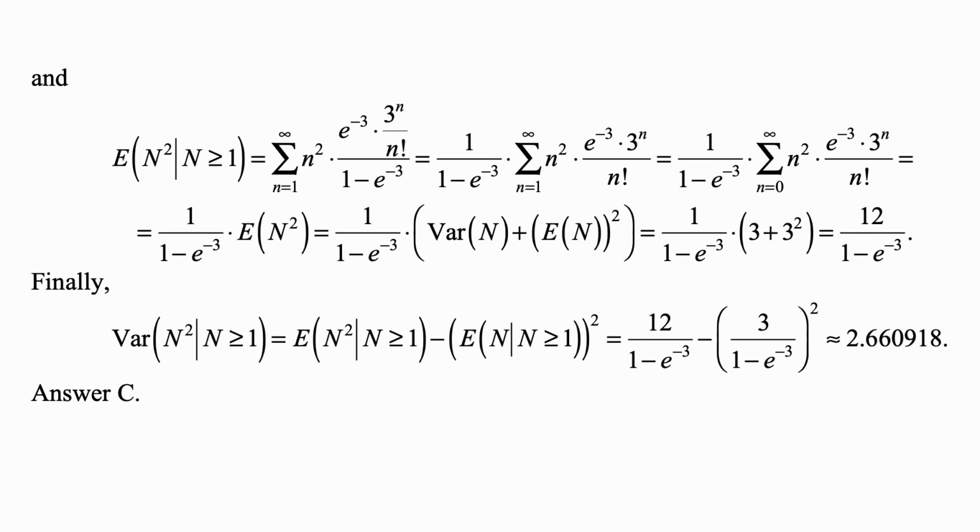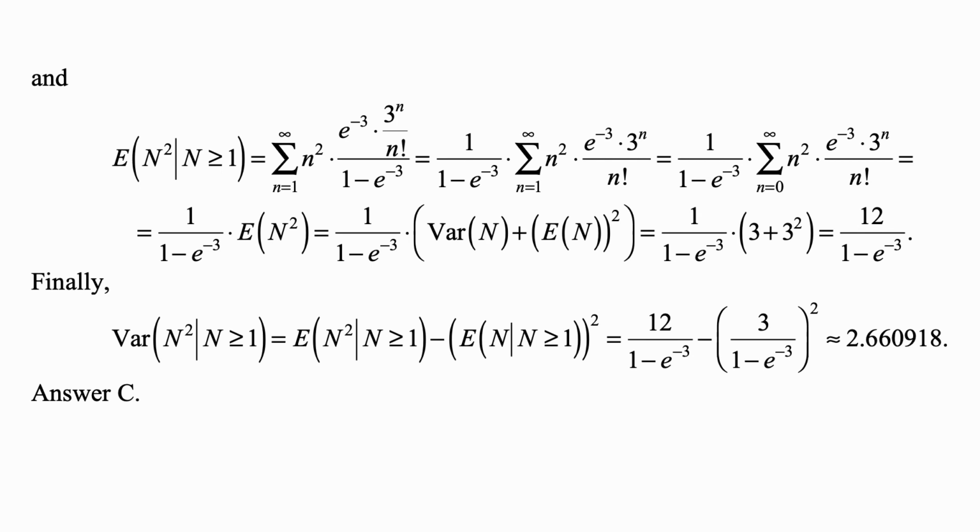But if we add the term for n equal to 0, nothing changes because n squared for n equal to 0 is 0. So this is equal to 1 over 1 minus e to the minus 3 times the sum from n equal to 0 to plus infinity of n squared times e to the minus 3 times 3 to the n over n factorial. And that's the second moment of N. And the second moment is equal to the variance plus the square of the mean.